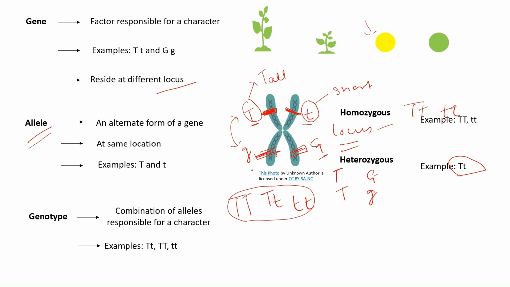Multiple alleles condition we'll see later during the course of our learning. But for now, genes have two alleles. Both are present at the same location. Genotype means all the combinations of alleles that are responsible for a particular character. It can be in homozygous condition if both the alleles are same, capital T capital T, small t small t, and also heterozygous if different alleles are present together.